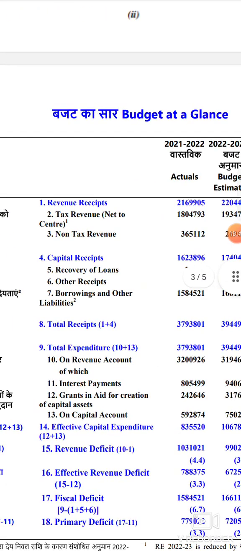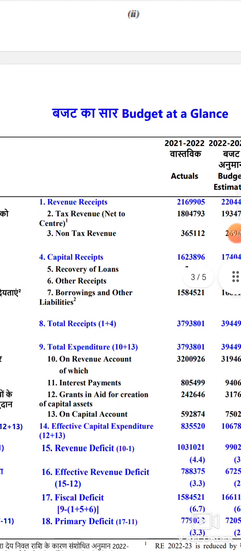And what will be non-tax revenue to the government? Say, for example, the government has given a loan to some other country or to a state. Whenever you give a loan, you will get some interest. That interest is a revenue to you; it is a non-tax revenue. Similarly, there are public sector undertakings in which the government of India holds shares.